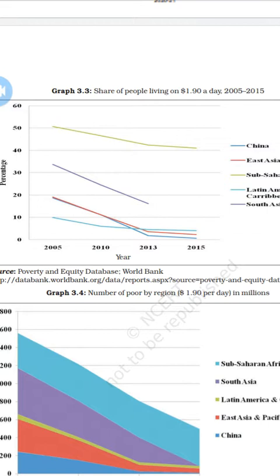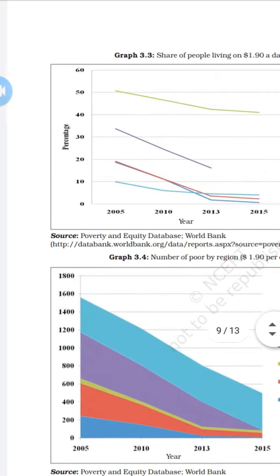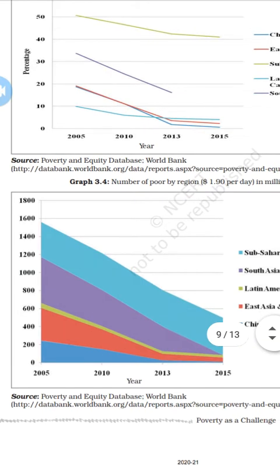Another one is the number of the poor by region, given in millions, from 2005 to 2015. In the PDF I am using it is 2005 to 2015, and in your textbook 1990 to 2013 is printed.